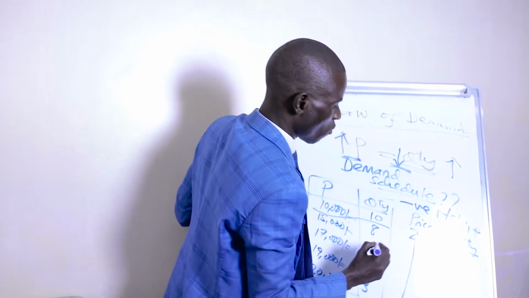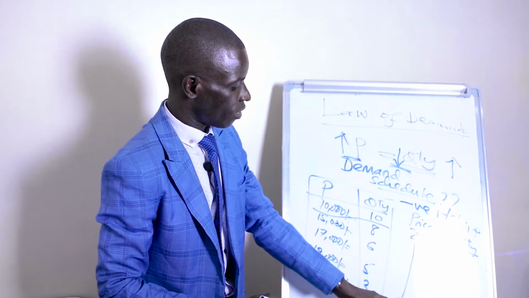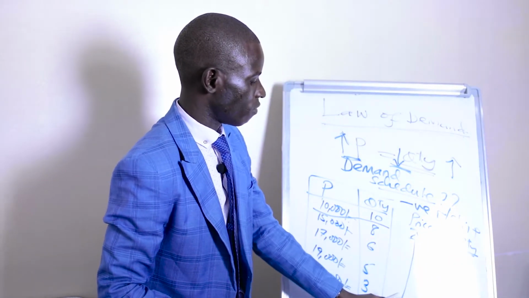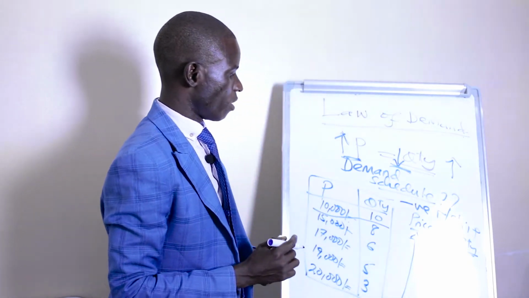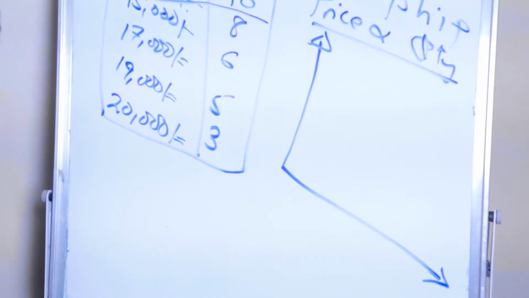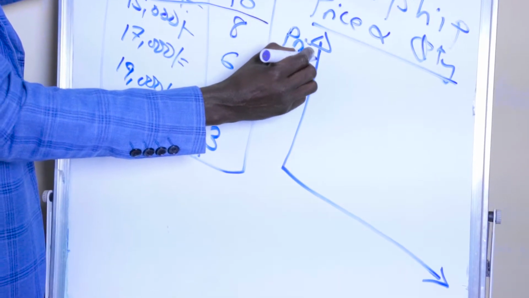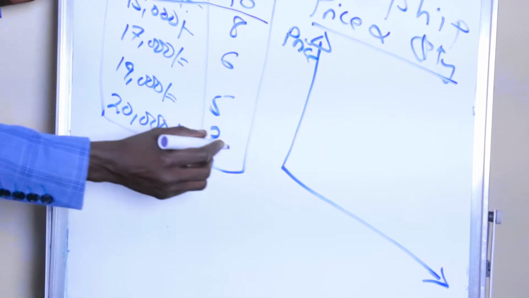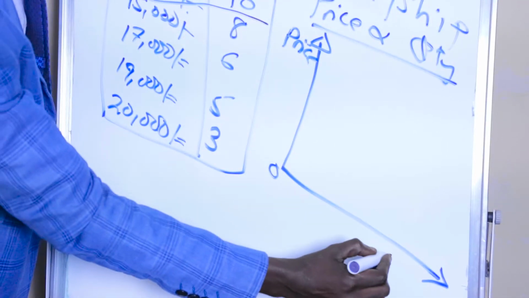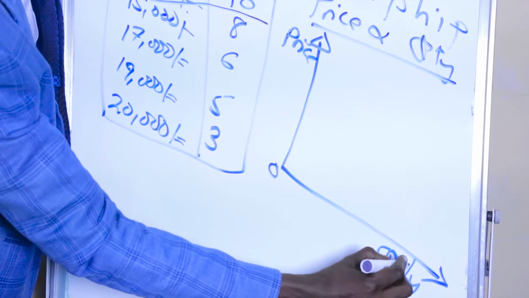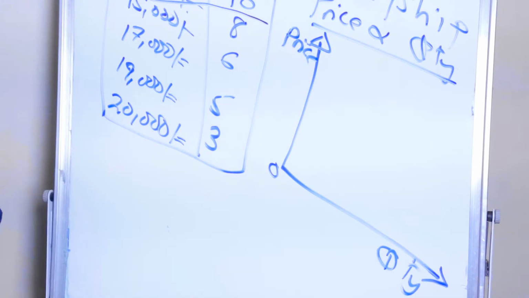We start by drawing the y and x axis. This is the y axis, and this one here is the x axis. On our y axis, we put the price for the commodity, and on our x axis we represent the quantity demanded of the good or service.